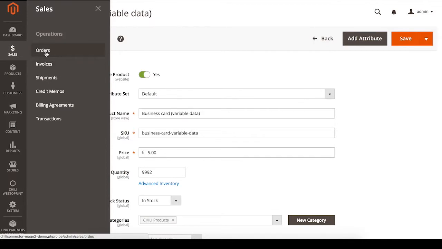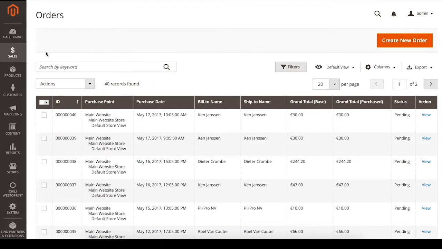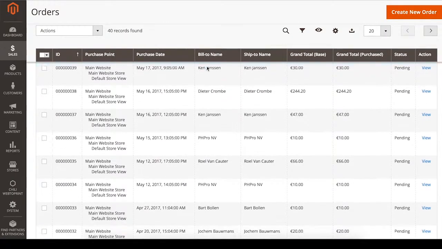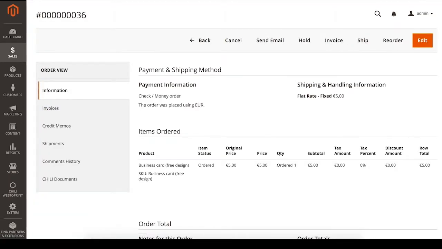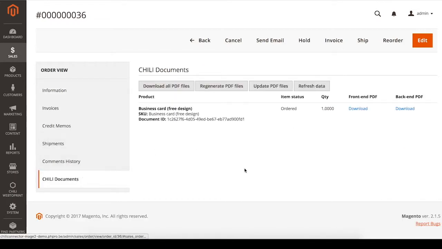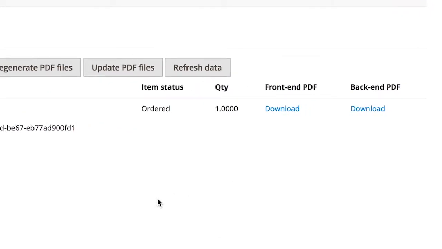Now let's take a look at the orders by going to Sales Orders. Here you can see a grid of all orders. Let's select an order that contains Chili products. In the general information, you can see the Chili products that are part of the order in the Items Ordered section. There is also a Chili document section. Here you can see all Chili products that are part of the order and download the preview and print ready PDF.